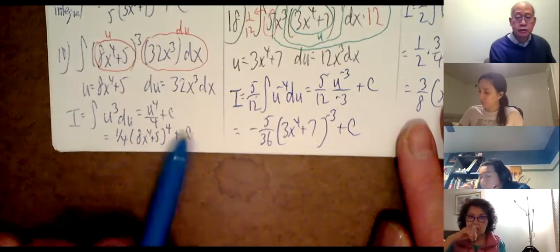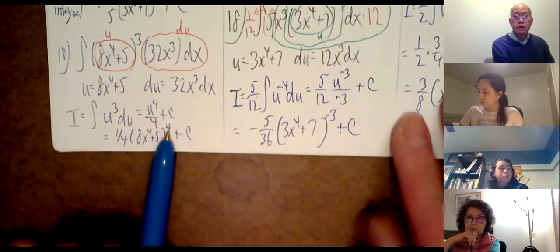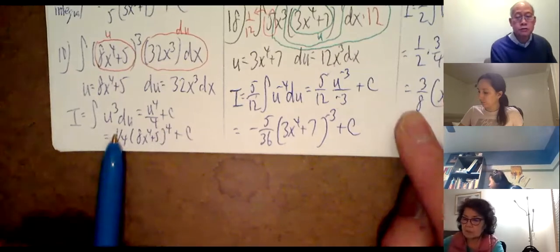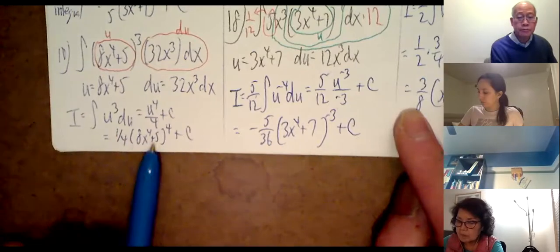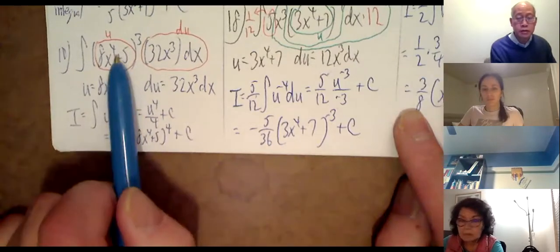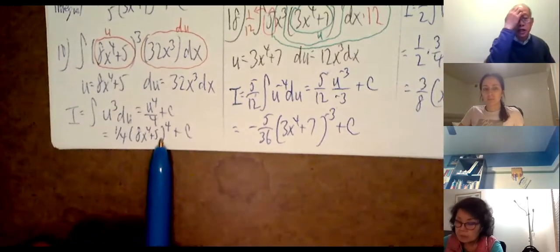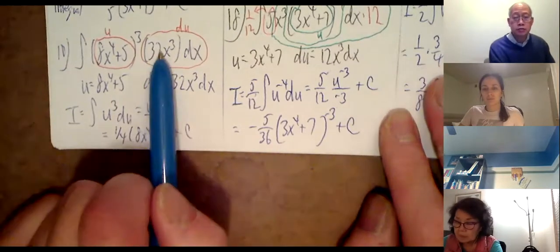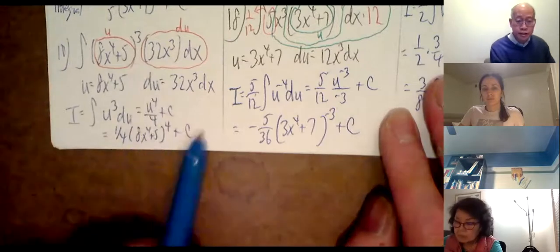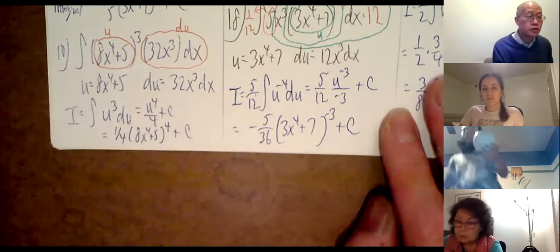Let me check by taking the derivative. What's 4 times 1/4? 1. (8x to the 4th plus 5) cubed. There it is. And then by the chain rule, times the derivative of the inside, which is 32x cubed. Perfect. So the derivative of this is indeed this. So we know we did it correctly.